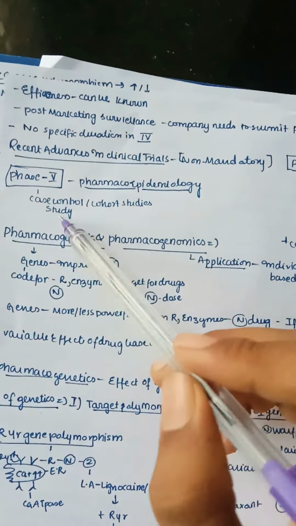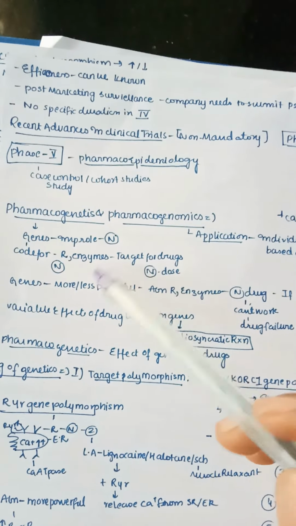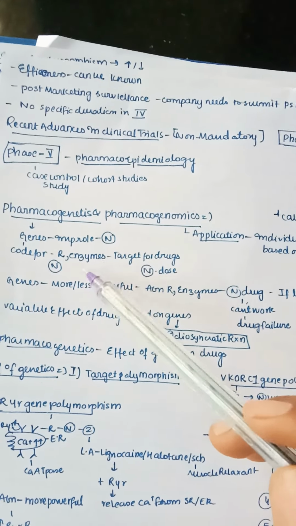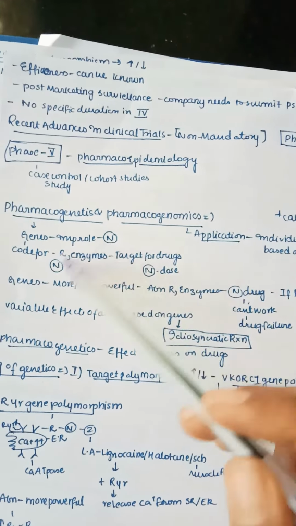Next, let us move on to pharmacogenetics and pharmacogenomics. So how to differentiate these two? In genetics, from the name you can understand that genes are involved, which play an important role in it. Genes mainly code for receptors and enzymes, and genes are related with drugs because receptors and enzymes are the targets for the drugs, where the drugs come and act. So if the genes are normal, then the receptors and enzymes are normal, then the target also will be normal for the drug, so that we can give the normal dose of drug.